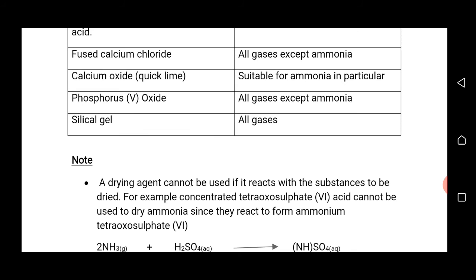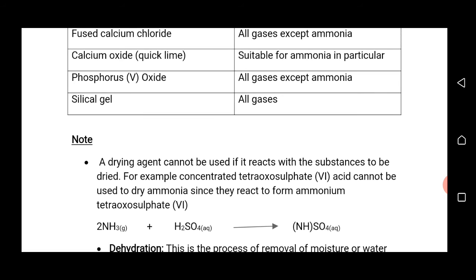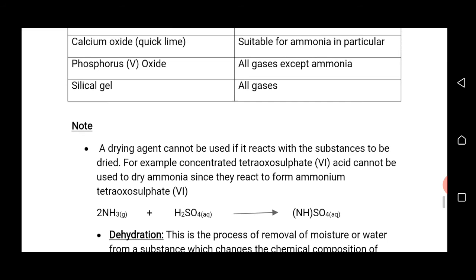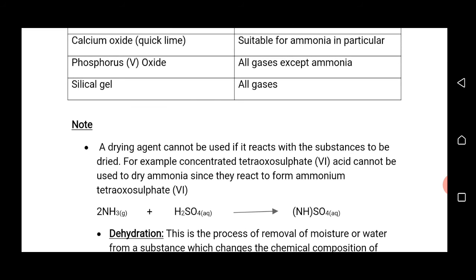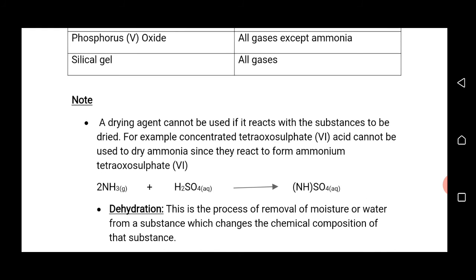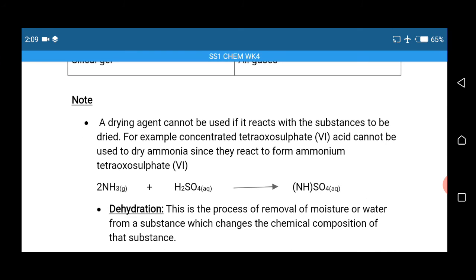Calcium oxide, quicklime, is suitable for ammonia in particular. Phosphorus(V) oxide is also used to dry all gases in the laboratory except ammonia, while silica gel is used for drying all gases, whether the gas is ammonia or any other gas. Silica gel is suitable for drying all gases.